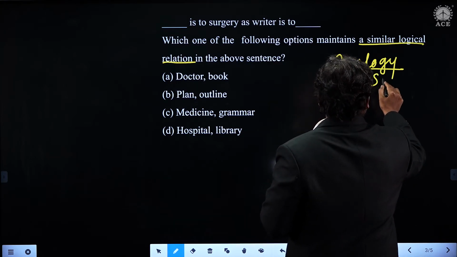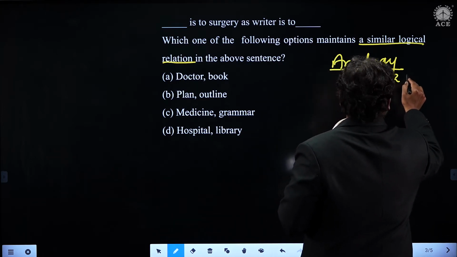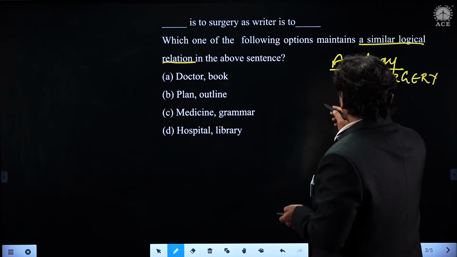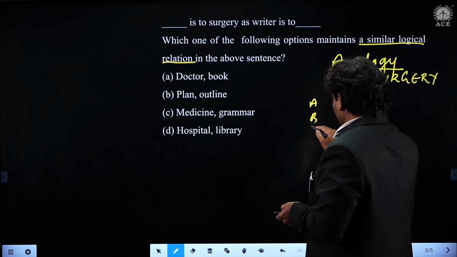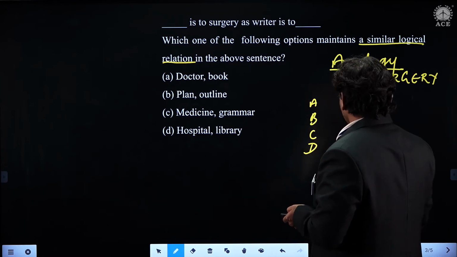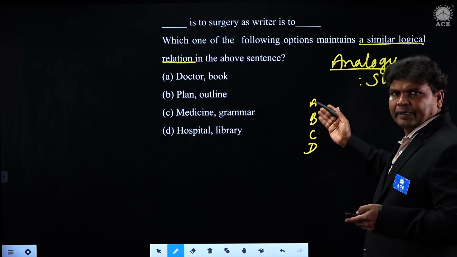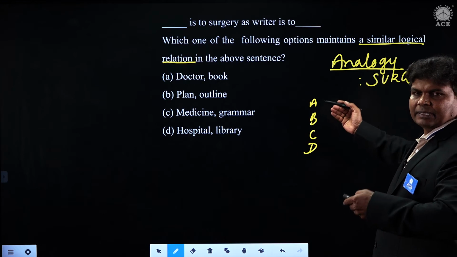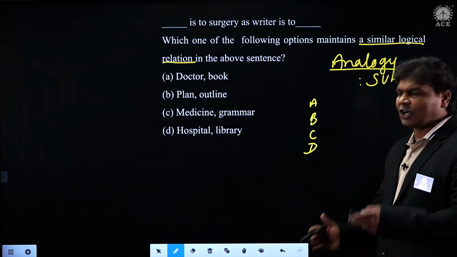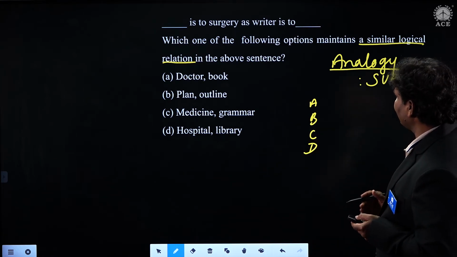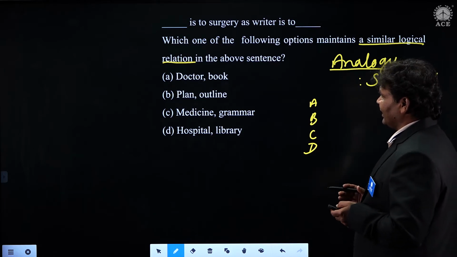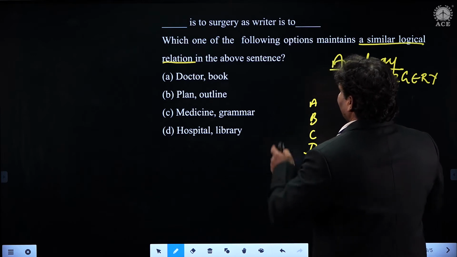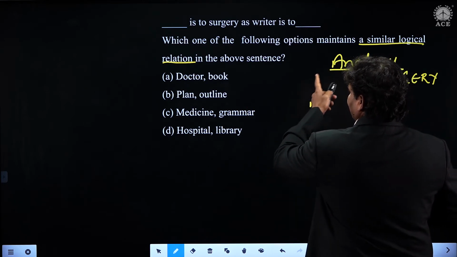Surgery. And options have been given, students. This is how exactly the analogical sections are. So based on the main pair, you are supposed to determine one of the similar relationship in the given options. So what is that again now? Writer is to dash, again they have given now. Dash is to surgery as writer is to dash.